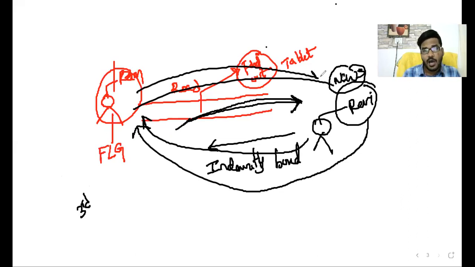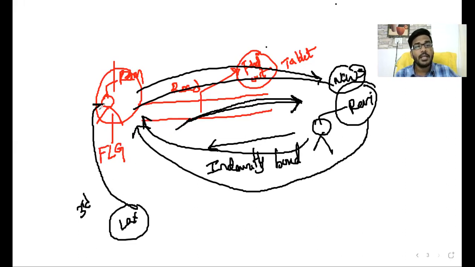Sir, after 3 or 4 days, Lakshman will come. Lakshman approaches Ram: "Ram, I am the owner of the tablet. Please give the tablet to me. I am the real owner. These are the documents, this is the bill, this is the picture of the tablet. Why did you deliver it to Ravi? Please give the tablet to me." Like that, Lakshman is demanding.